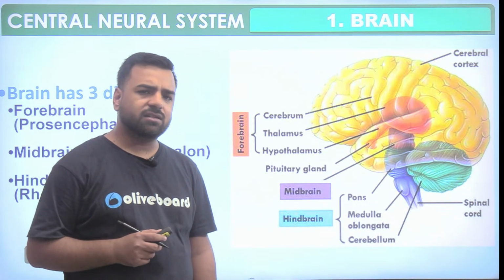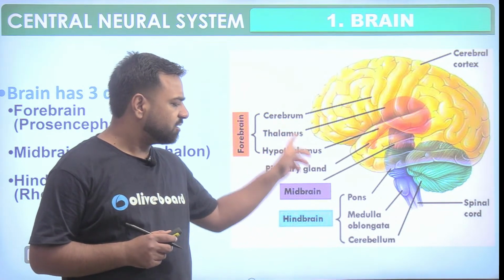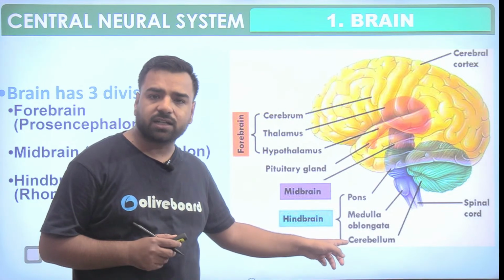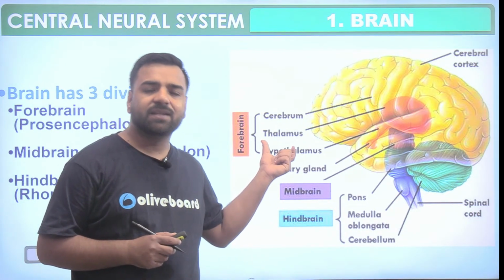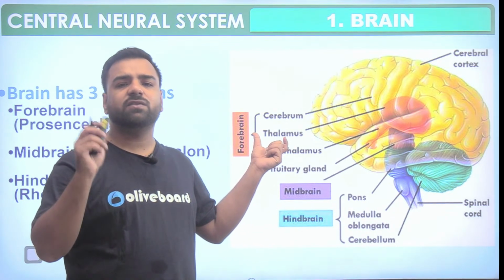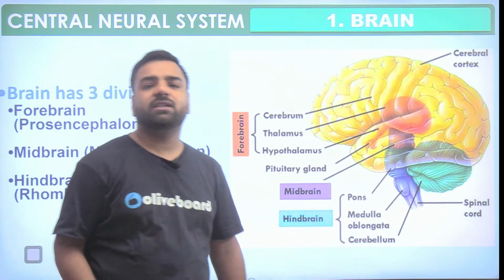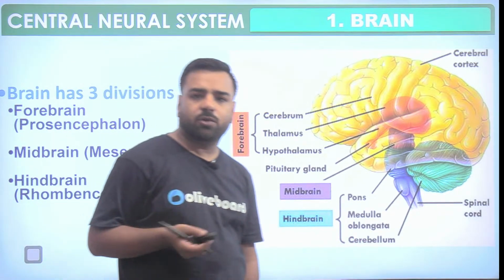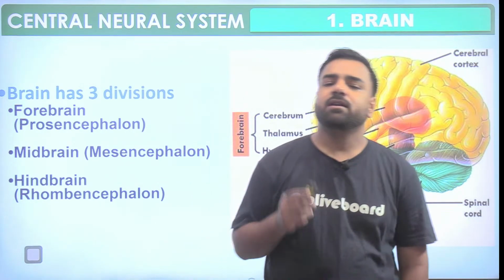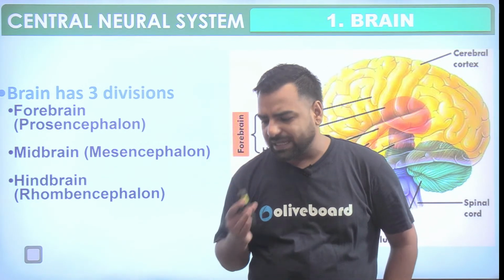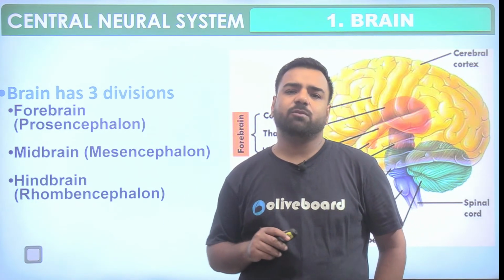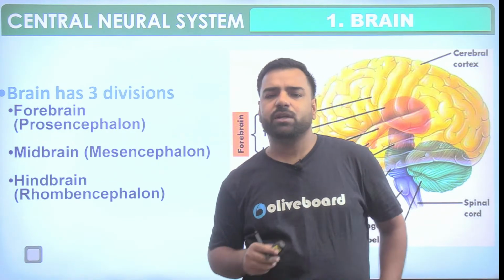You might be wondering, sir, cerebellum is here also. So guys, do not get confused. This is cerebrum, which was the largest part of the brain, which was linked with the intelligence, reasoning and all. Cerebellum is linked with the maintaining of the posture of the body. That means we can say the balance of your body is actually maintained by cerebellum only. From the bell term, you can actually link it with the balance.